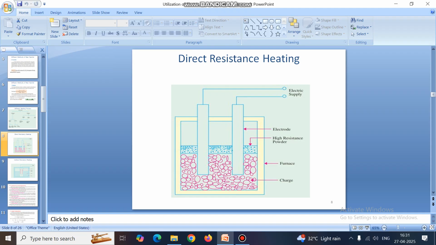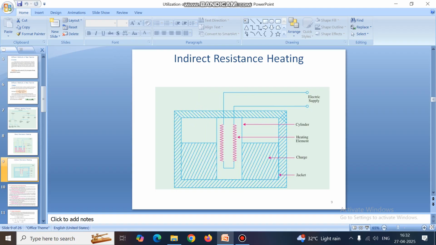For safety related issues, we use high resistance powder, because if there is a potential breakdown, there is a short circuit path. So for safety, we are using high resistance powder above the charge, only for safety related issues. And another utilization of this high resistance powder is that heat developed in the charge cannot be dissipated out. That's why almost uniform heating can be done with direct resistance heating.